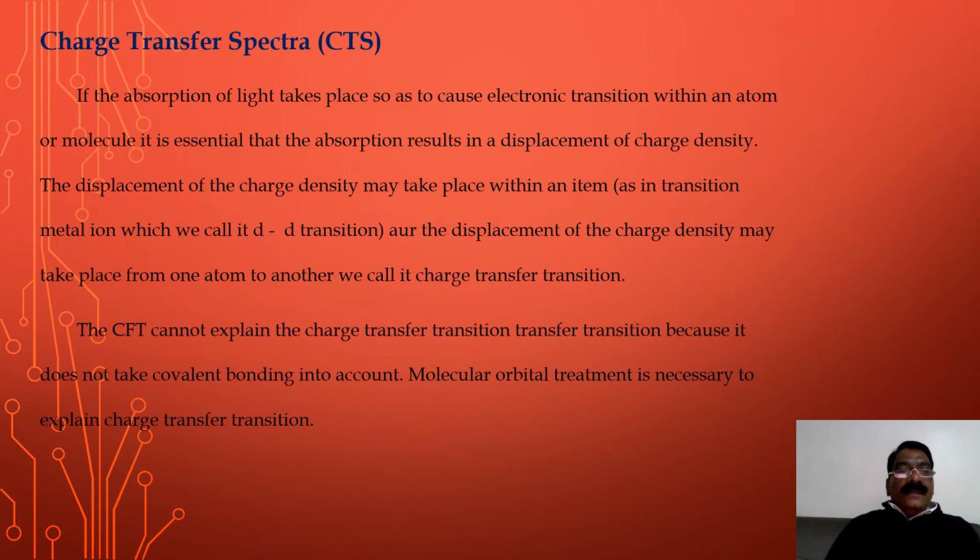The CFT cannot explain the charge transfer transition because it does not take covalent bonding into account. Molecular orbital treatment is necessary to explain the charge transfer transition.